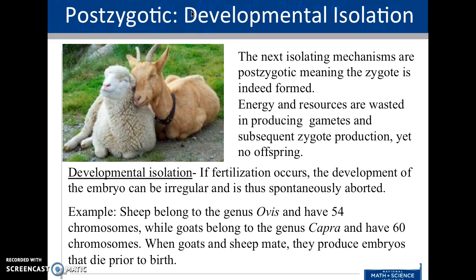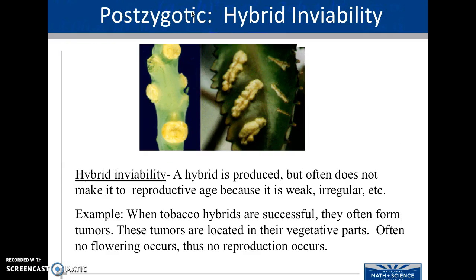Postzygotic barriers are anything that, after mating or post-mating, we'll see that there are also barriers. So the zygote does form in this case, and then the zygote does not necessarily become viable. If fertilization occurs in developmental isolation, the development of the embryo can be irregular and is spontaneously aborted.